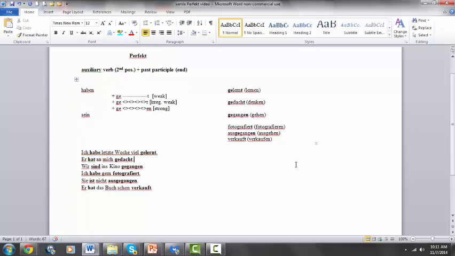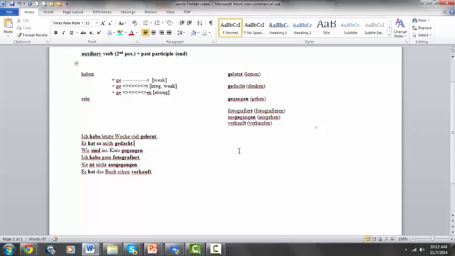There are a few more types of verbs. -ieren verbs: all verbs where the infinitive ends in -ieren are weak. That means they end in -t, no stem change, but also there's no ge- prefix. There are separable prefix verbs like ausgehen. We need to remember that the ge- goes between prefix and stem, ausgegangen, and inseparable prefix verbs like verkaufen, which do not take a ge- prefix at all. So the past participle would be verkauft.